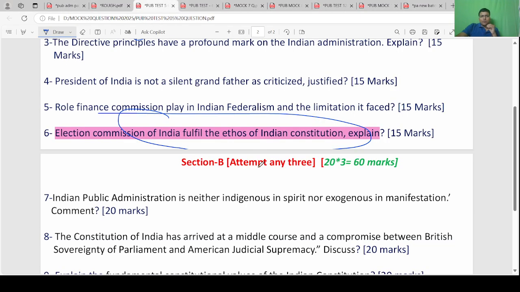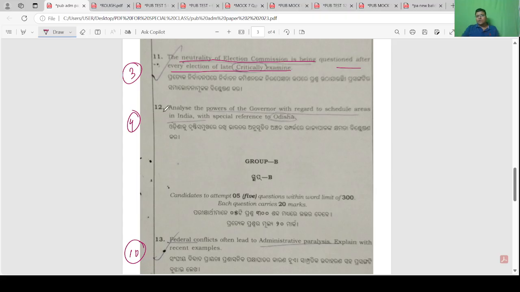In this question we have discussed election commission, its role, its limitation, and the criticism it faces. It directly asks why neutrality of election commission is questioned: after every election the opposition party cites that the voting machine is rigged, and that the election commission shows biased attitude towards the ruling party members and the opposition. That you need to write through case study.